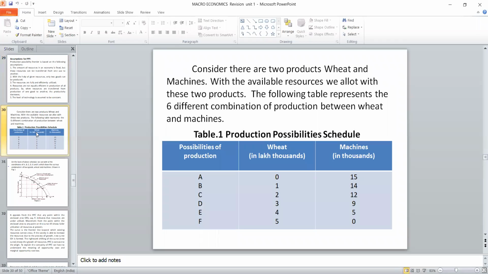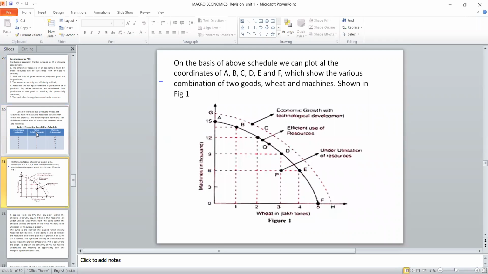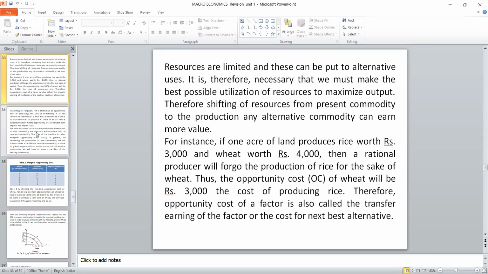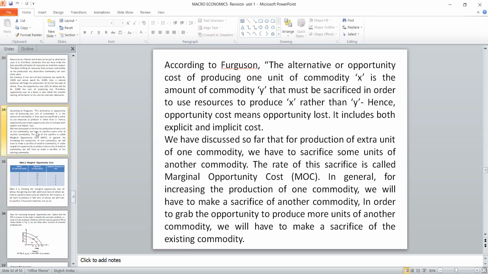Based on the 5 assumptions, we are considering 2 products, X and Y. For that, we have different combinations, and they have been plotted. The horizontal axis represents wheat, the vertical axis represents machine. On that line, any product is efficient; less than that is inefficient. Point P is inefficient, and when technology is used, it moves to the right. So this production possibility curve will answer the first question.